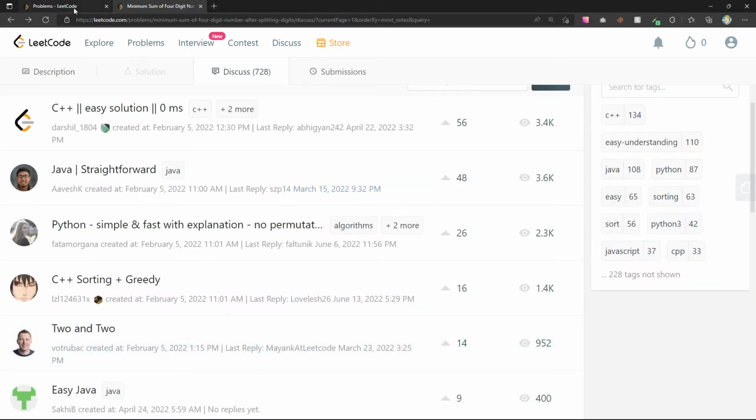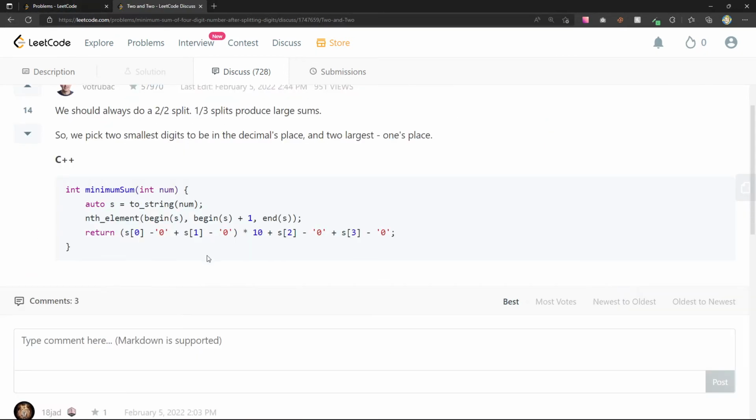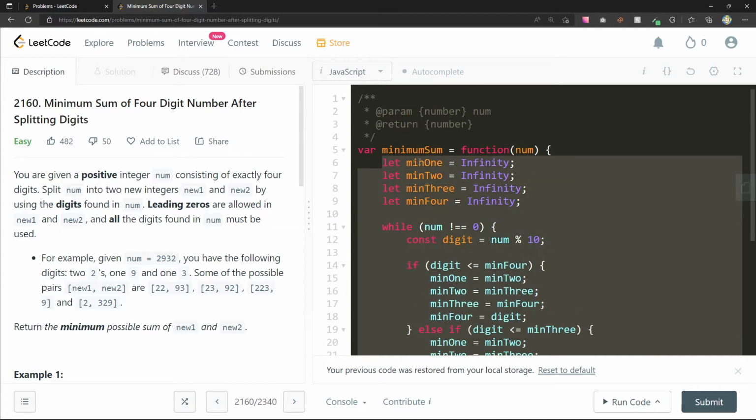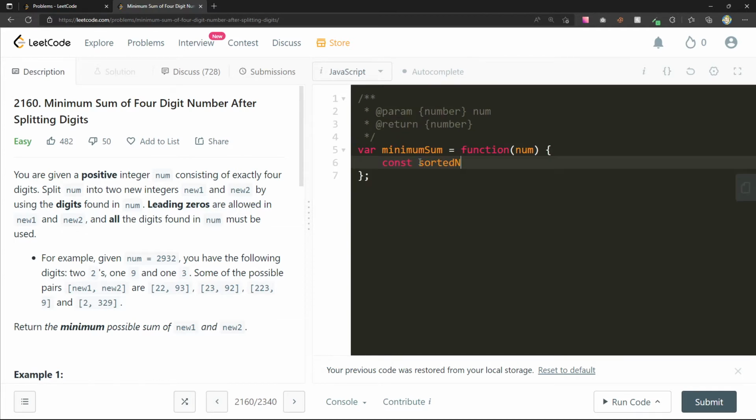Yeah, they just make it a string. Can you sort it just like toString num? Can we actually just, wait, that's not what I want to see. I'm very curious. Let's do const sorted num. What happens if I do num dot sort?